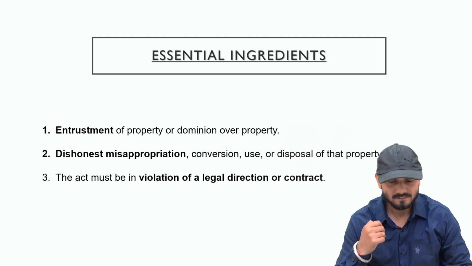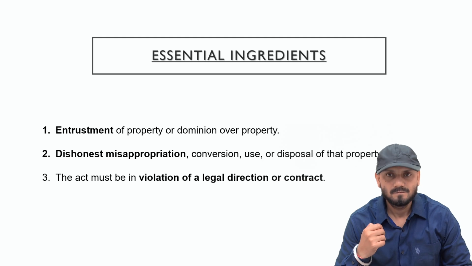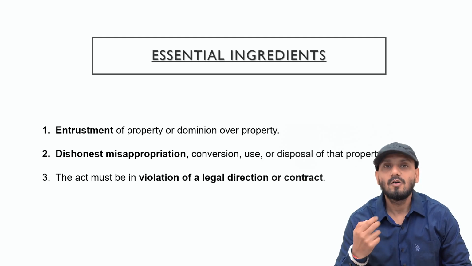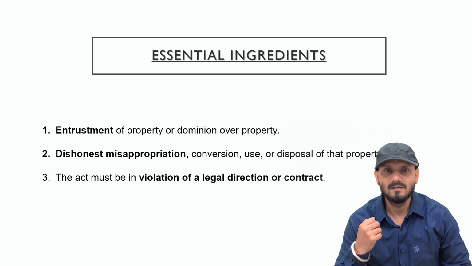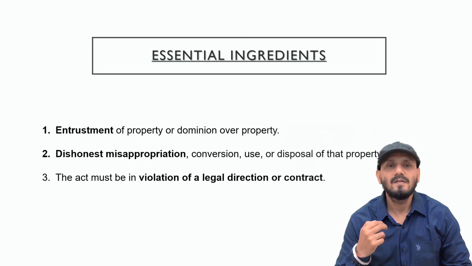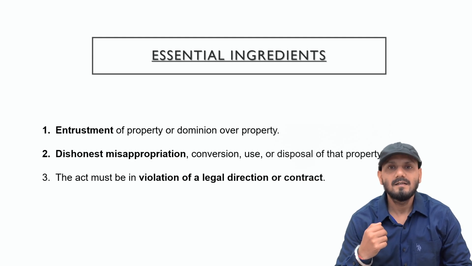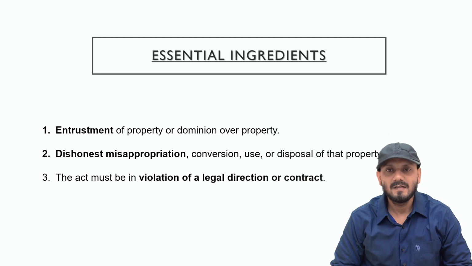Second essential, dominion over property. Dominion means authority, the supervision. So for an offence under this section, either the property must have been entrusted to the accused or he must have dominion over it. A person is said to be having dominion over property when he supervises or exercises control over the property or is in the charge of that property.